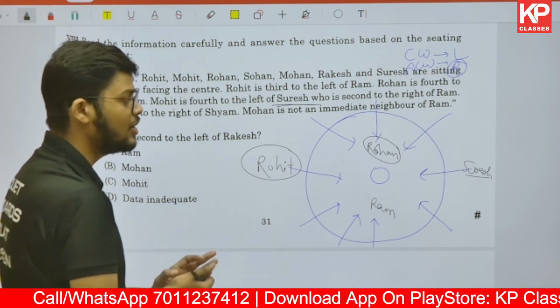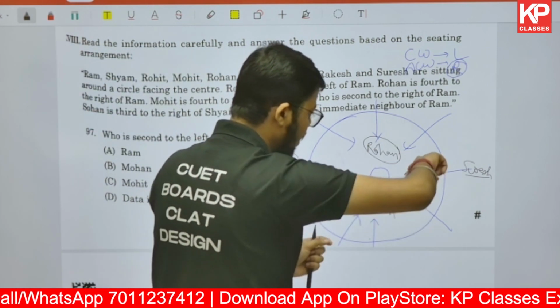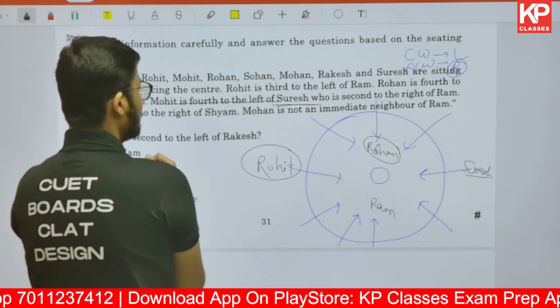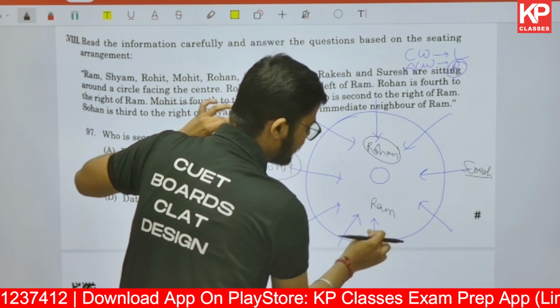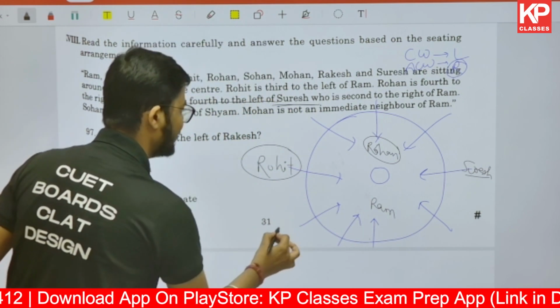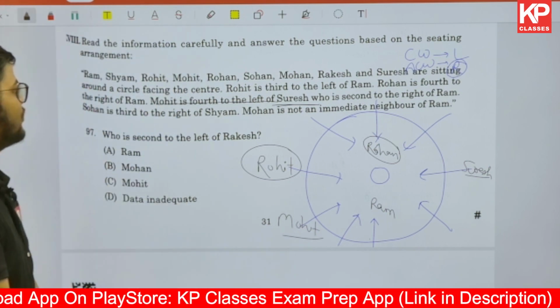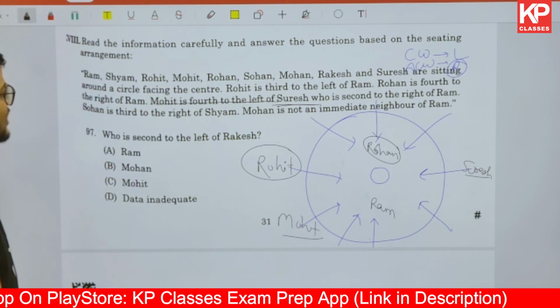Now I am talking about left, so for left, what will I be considering? I will be considering this clockwise. So it says Mohit is fourth to the left. First left, second left, third left, fourth left. Who is there? Mohit is there. So Mohit will be there at the fourth to the left of Suresh, who is second to the right of Ram.